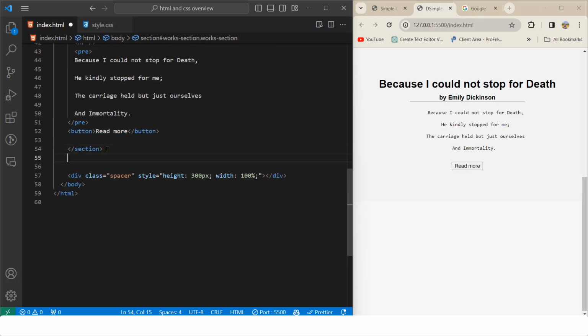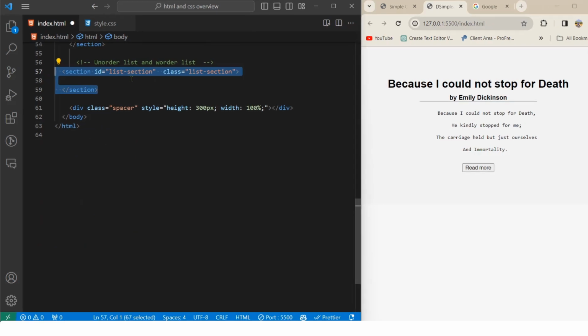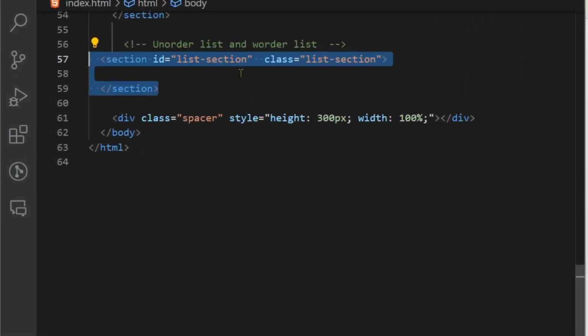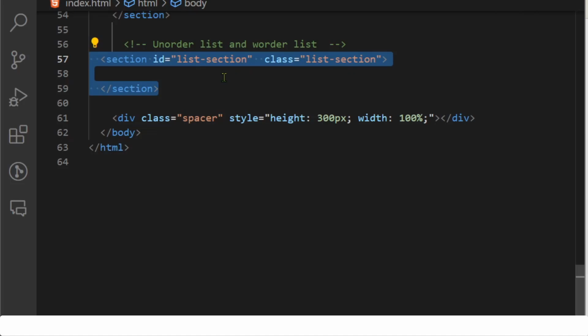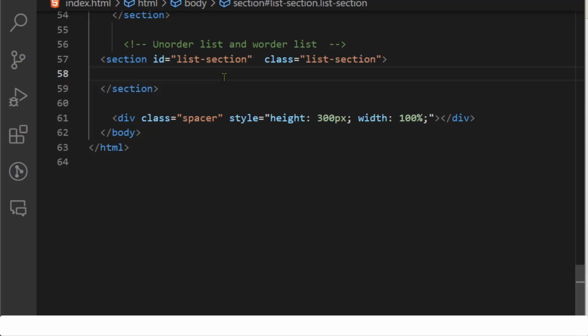So below this section, this time we are going to show list items. For that, we are going to use ordered list and unordered list. So I have id of list section and list section classes. Instead of directly going to ul, we are going to use a div tag. Div is a block level element. This will be a container. A div element is actually a container for HTML element tags.